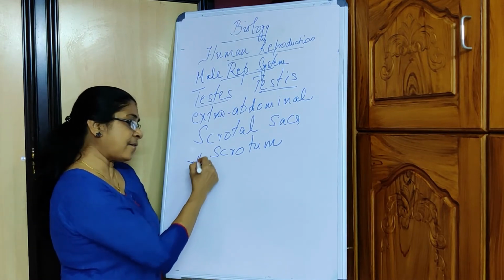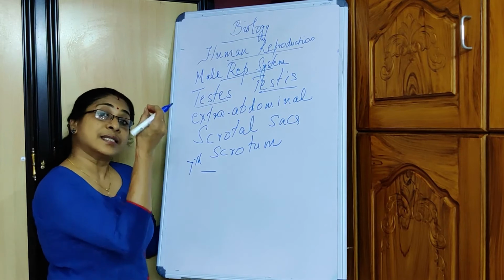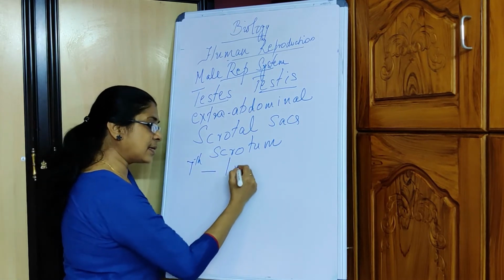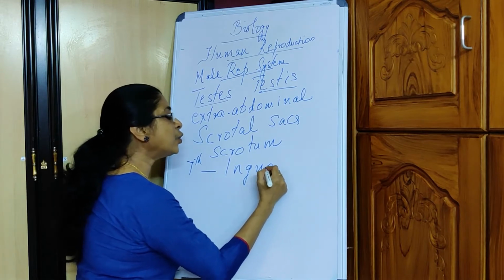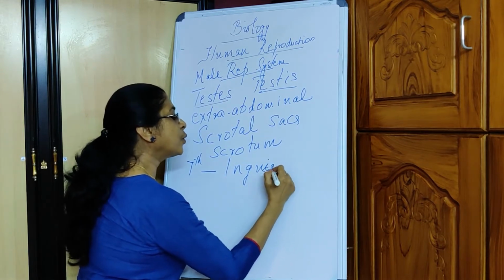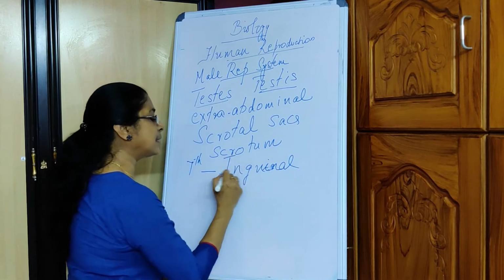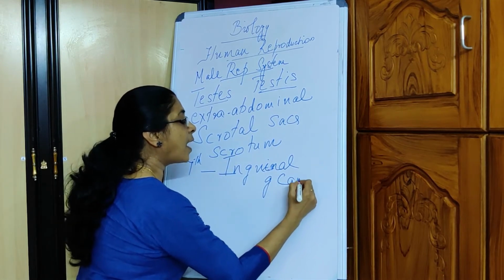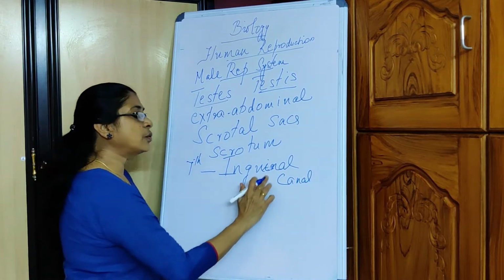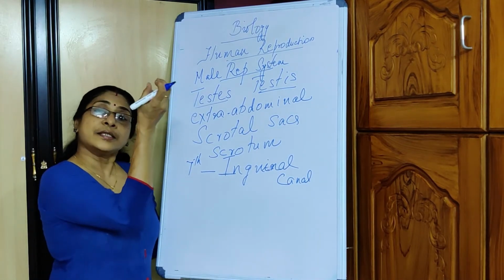So it is during the 7th month that it is descending down, and it descends through a canal called the inguinal canal.